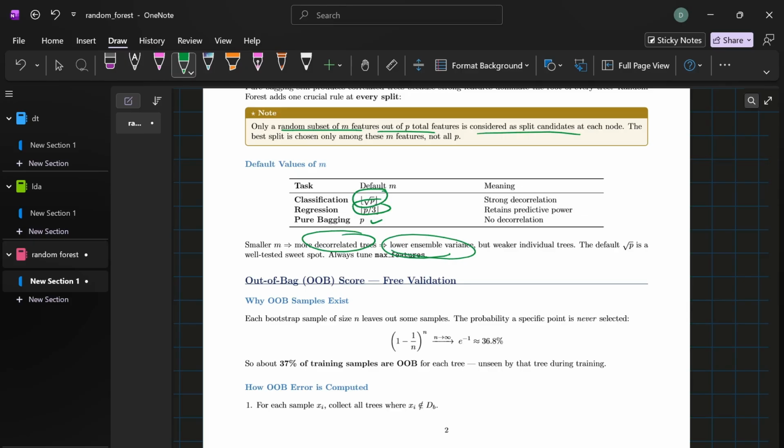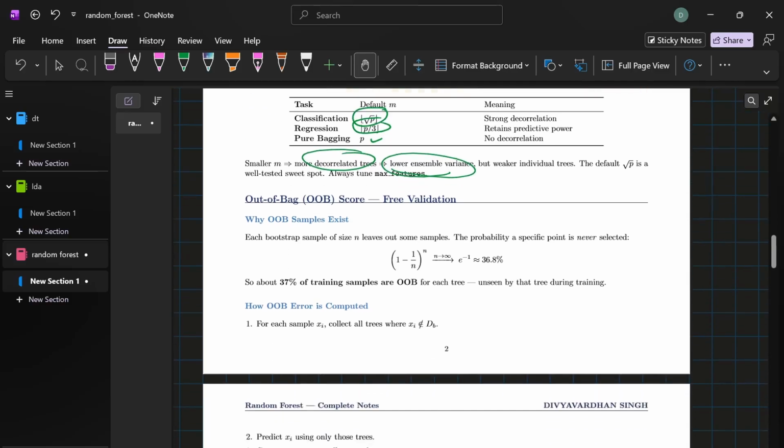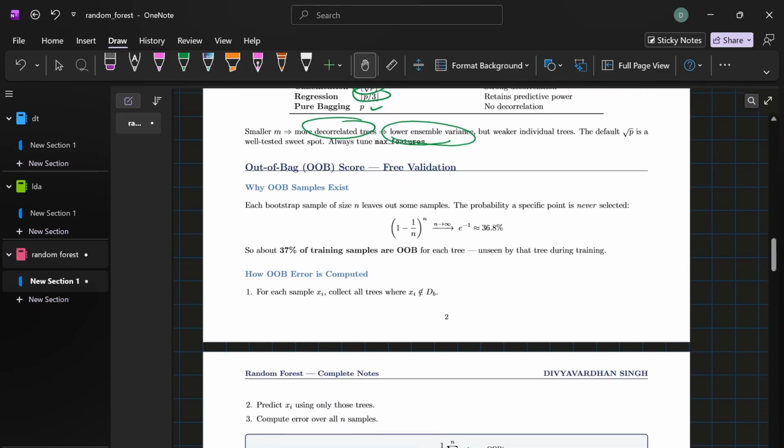Okay, once all the trees are built, prediction is simple. For classification, majority vote. Each tree votes for a class, and whichever class gets the most votes wins. For regression, you just have to average all the tree predictions, as simple as that.